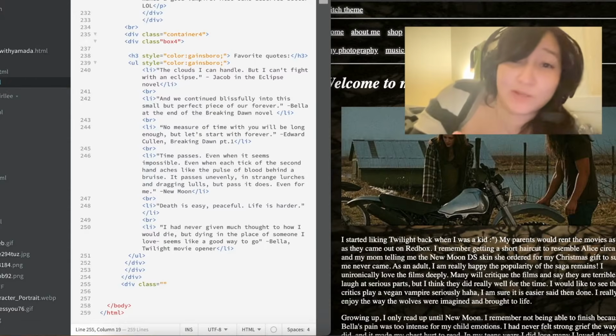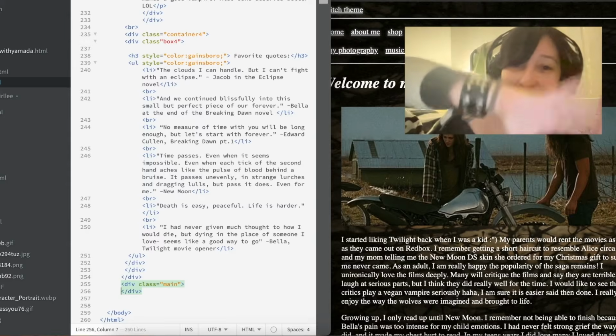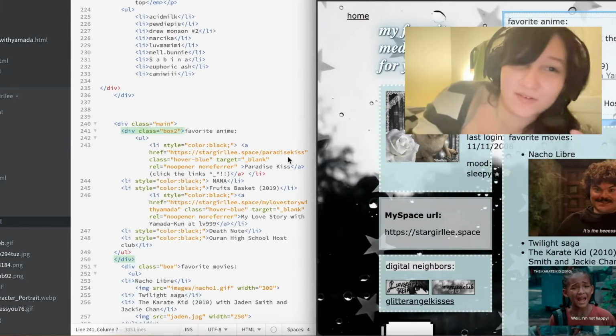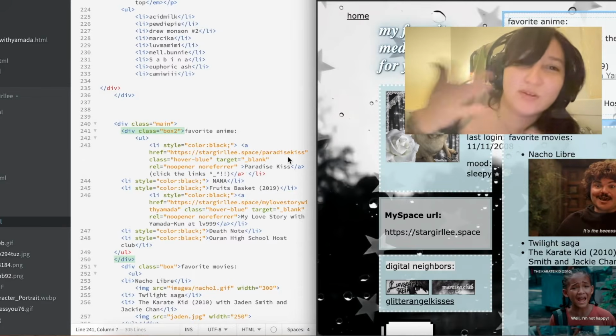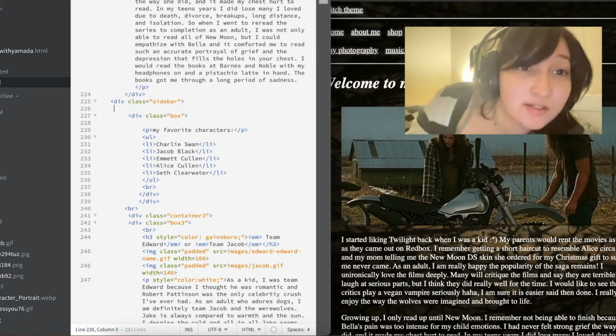Okay, this is pretty important. Since I'm doing the 2-column format, the first column on the left is everything in a little div class sidebar, and then I think it's like 30% or something like that. And then I have a div class, which is the main, and that's like 60% or something along those lines. And so I'm kind of just setting everything in.